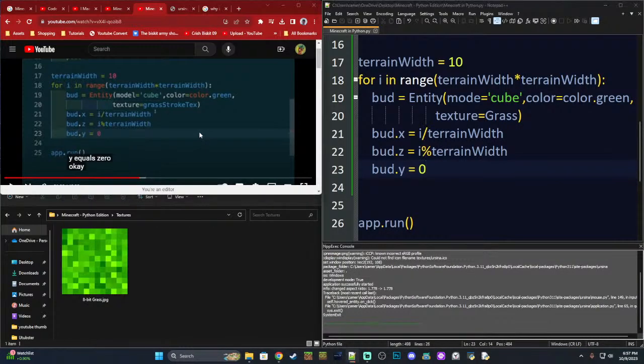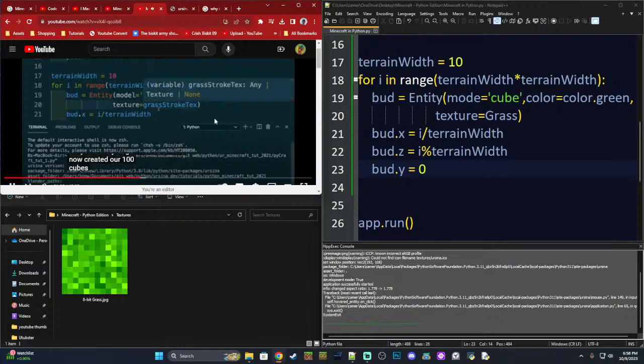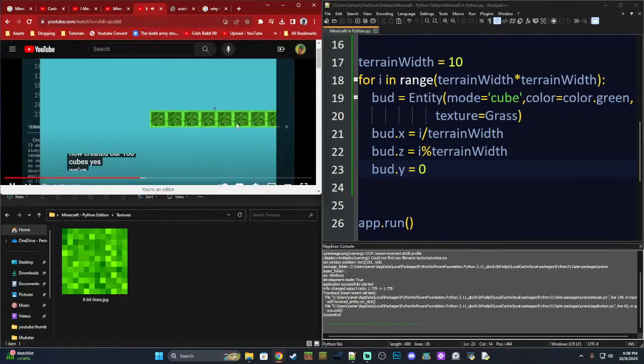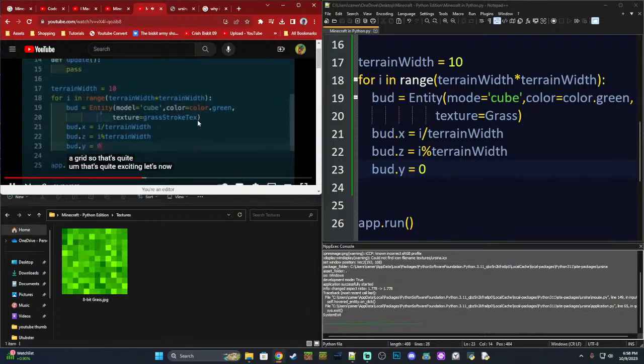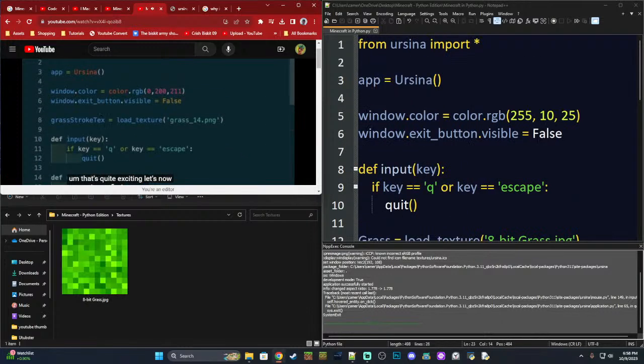It seems like it doesn't want to render it. I don't know why. Let's see if that's now created our 100 cubes. All right, yes, we've got 100 cubes. That's quite exciting. Let's now generate our first-person